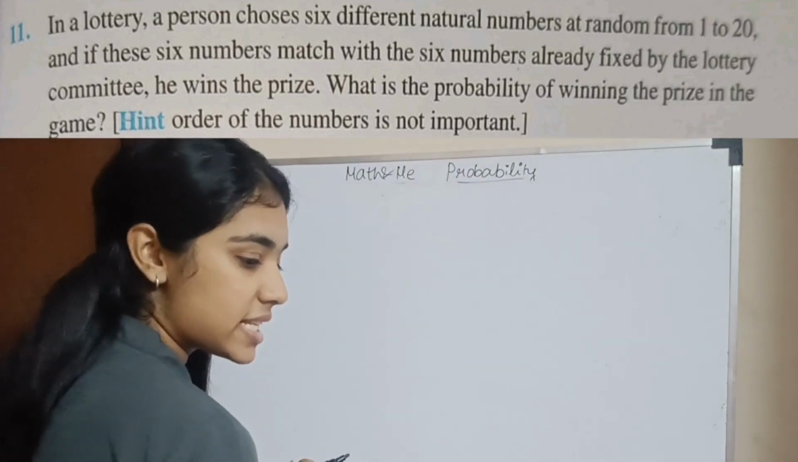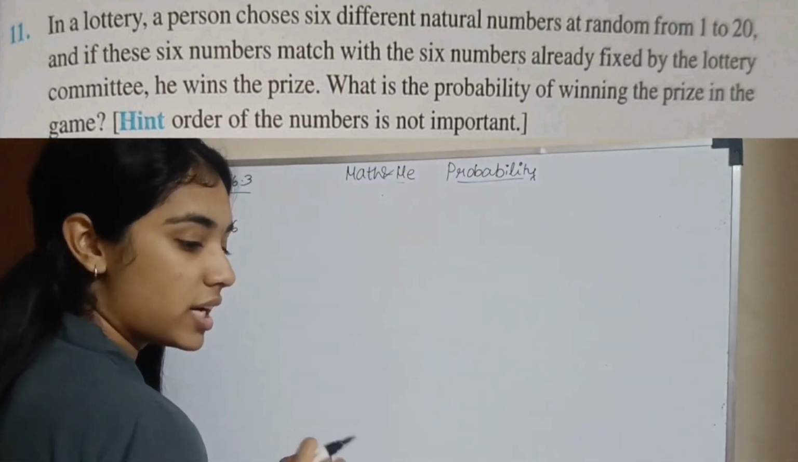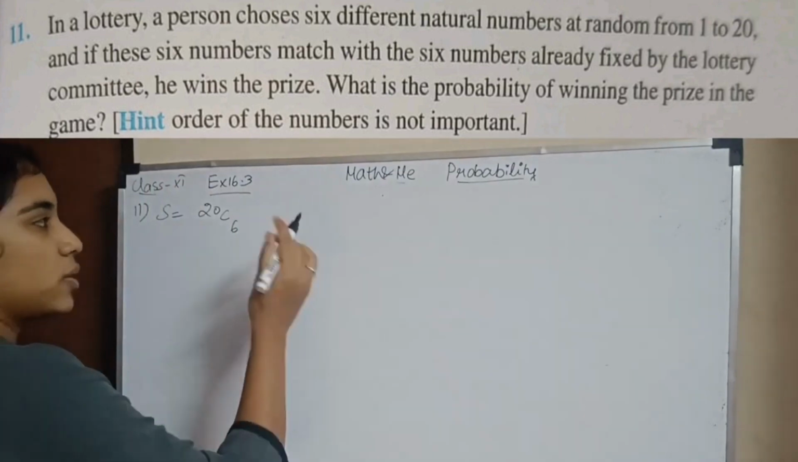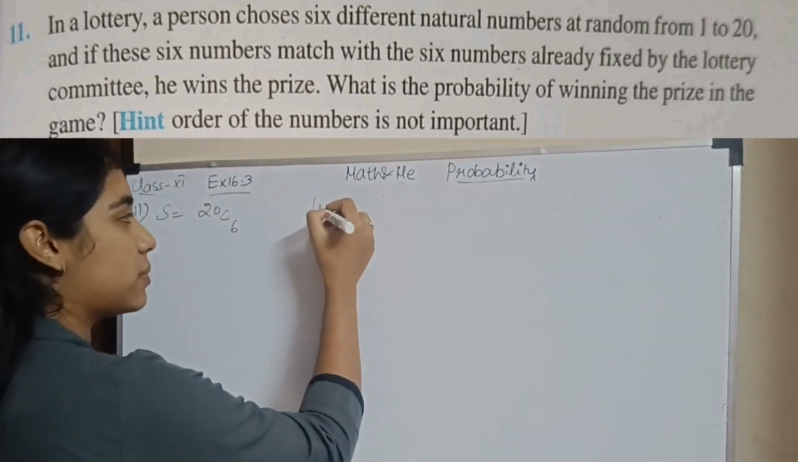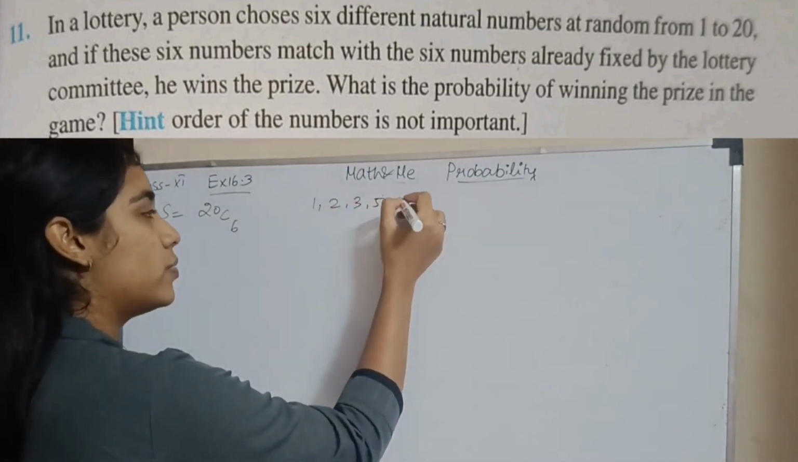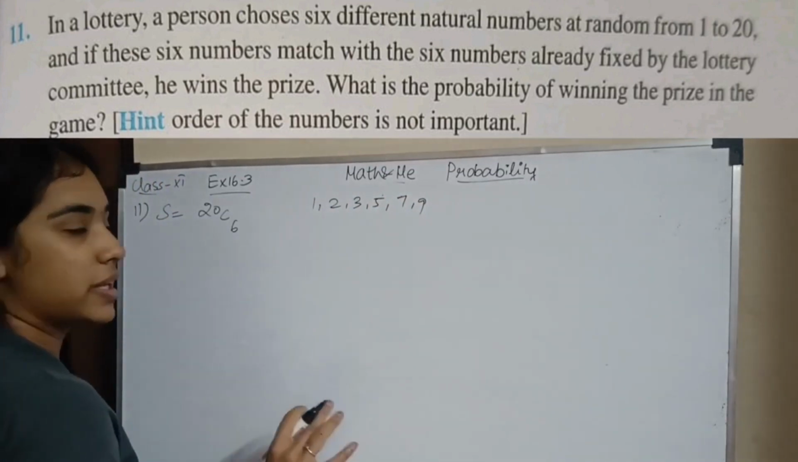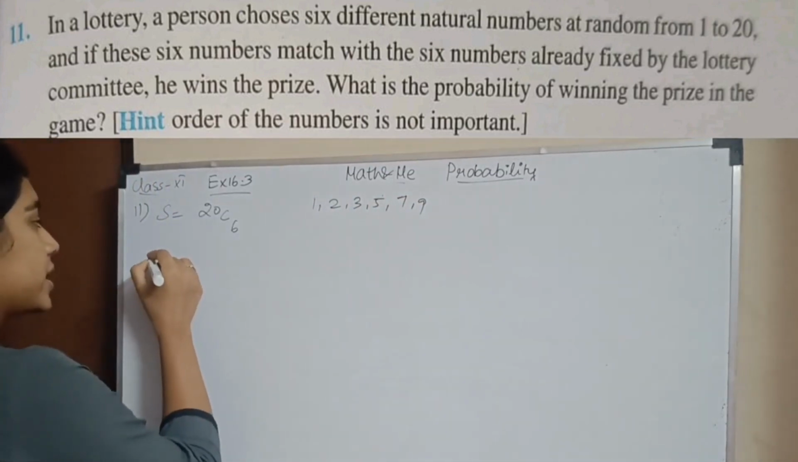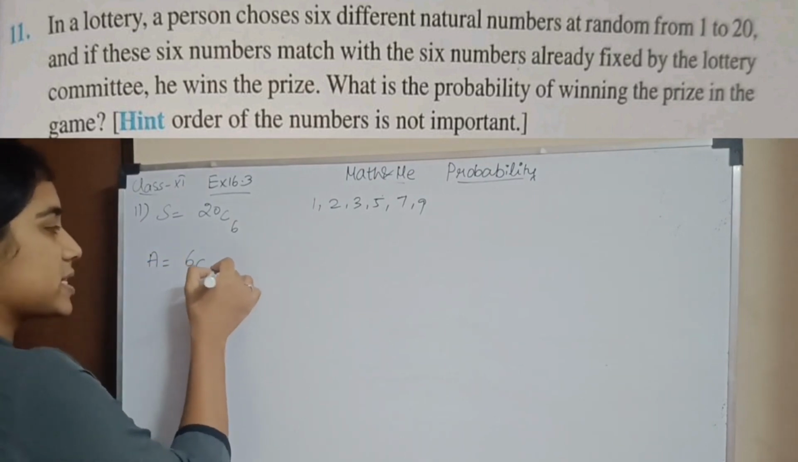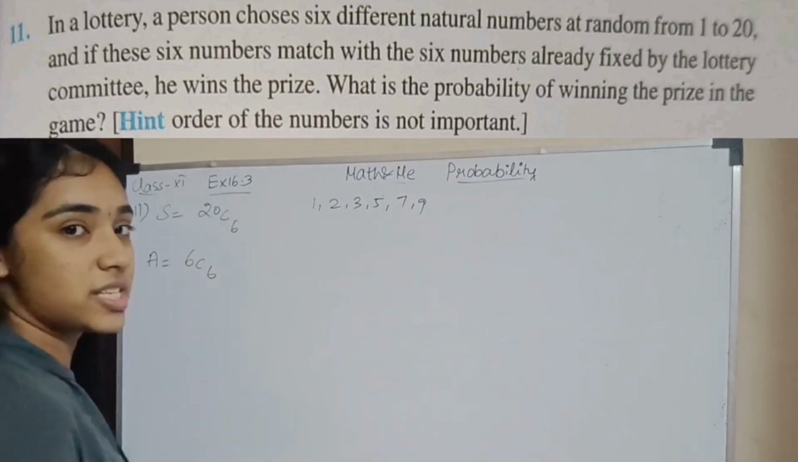Next, if these 6 numbers match the 6 numbers already fixed by the lottery. Now the lottery would have decided 6 numbers. So let it be, for example, 1, 2, 3, 5, 7, 9. These are the 6 numbers fixed by the lottery. So now A has to be 6C6. Why? Because he has to win the game.